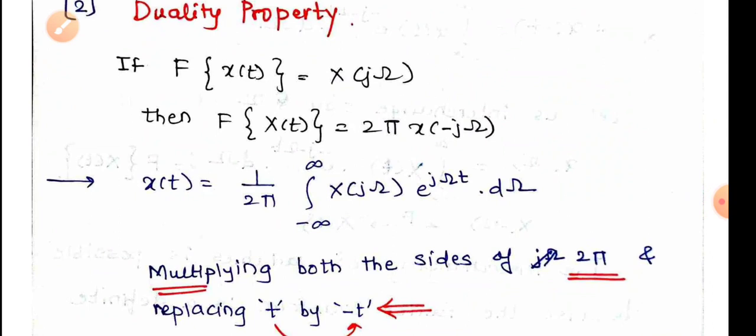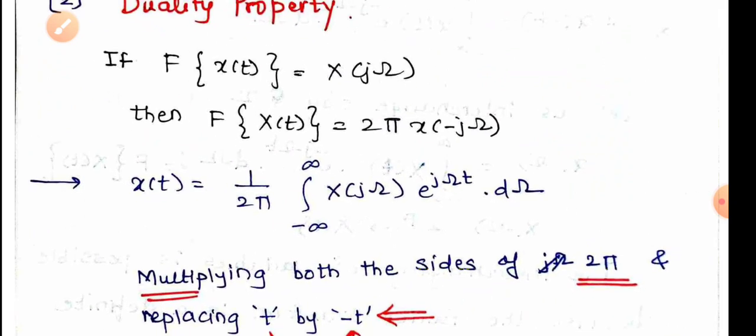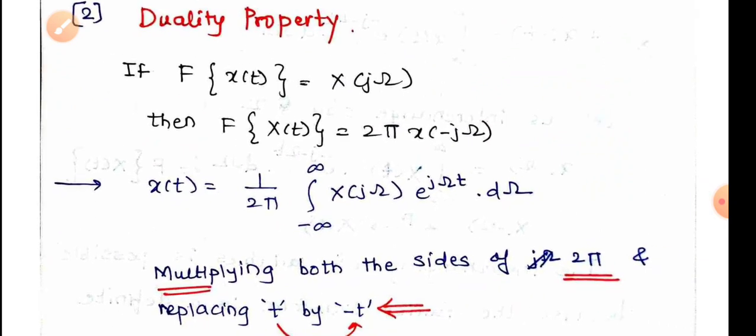Let us consider the duality property of the Fourier transform. I am talking about the duality between time and frequency, the opposite nature, that dualism that exists in time and frequency. It is another important property of the Fourier transform. This property relates to the fact that the analysis equation and the synthesis equation look almost identical.